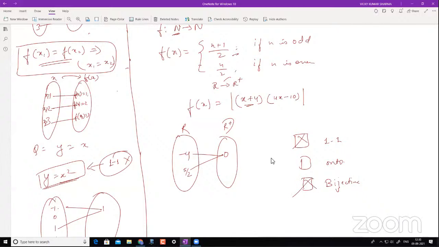What about onto? If the codomain is R plus, then it is onto. It is onto, sir. Yeah, exactly. So I think all of you know this.